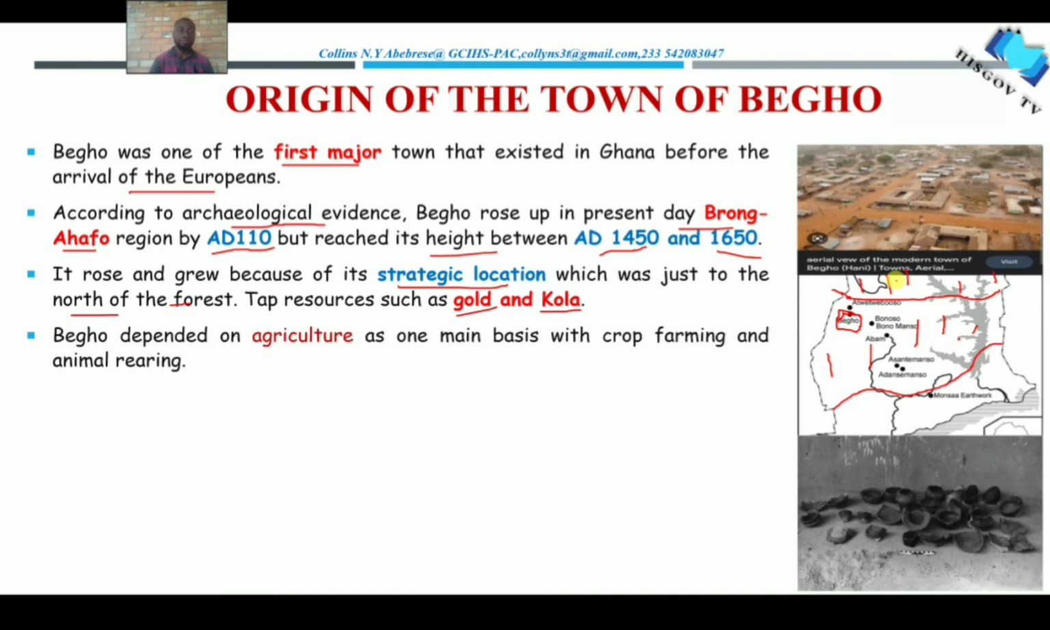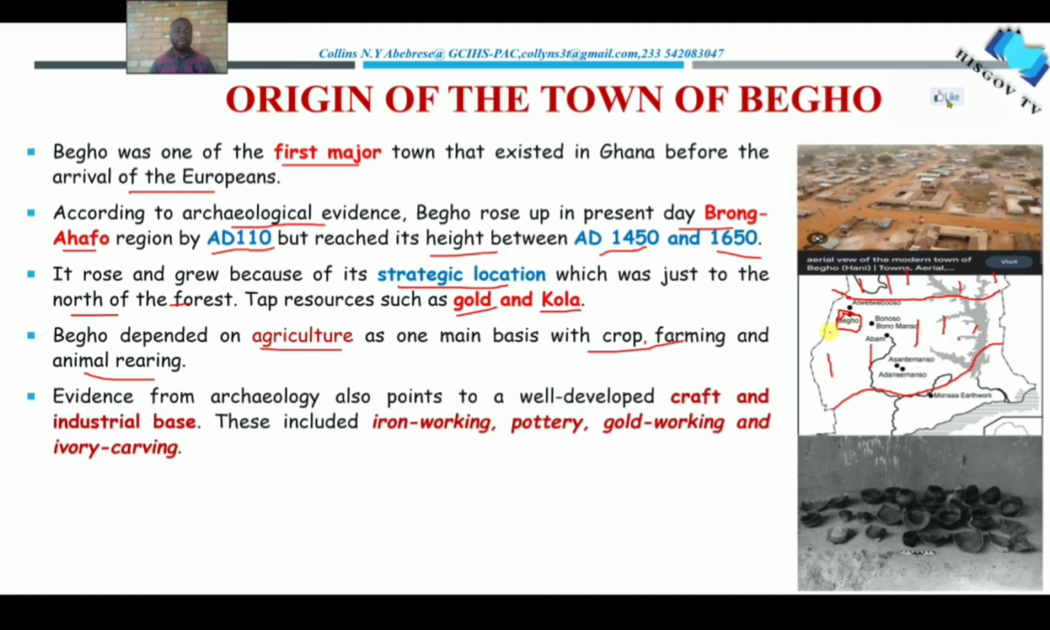Good. Now, let's take a look at the economic life of the people who lived in Bego. The people of Bego depended on agriculture as one main basis, with crop farming and also animal rearing. So the people who lived in Bego were into agriculture, crop farming as well as animal rearing. Since there wasn't any sea around that area, they were not involved in fishing, but rather crop farming and animal rearing. All right, good.